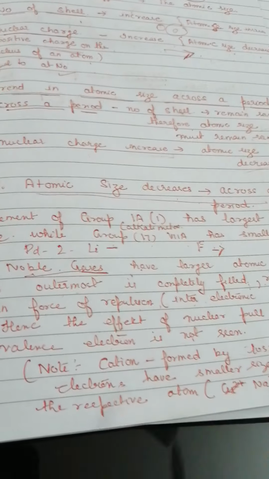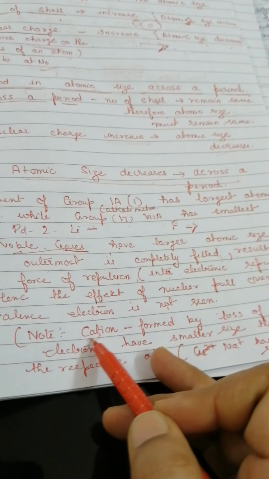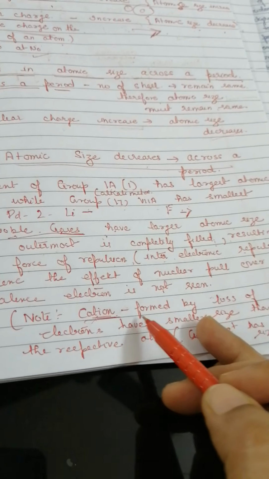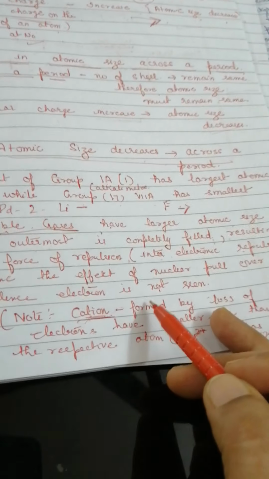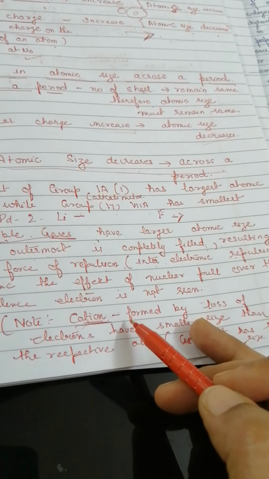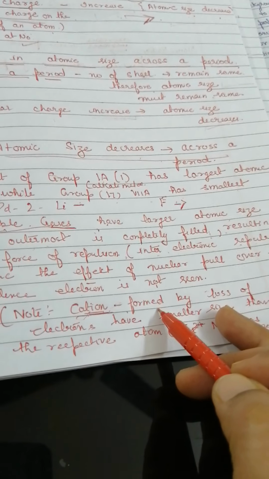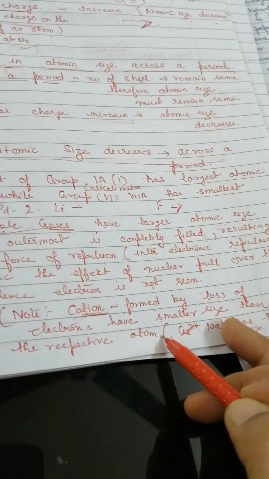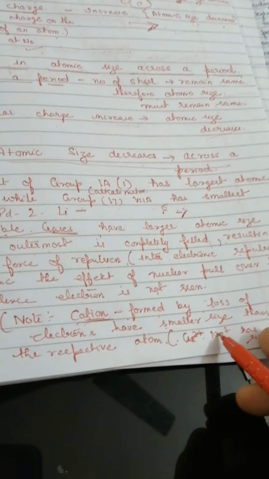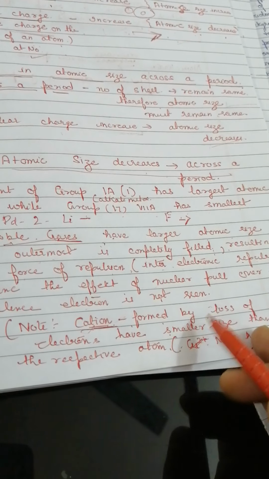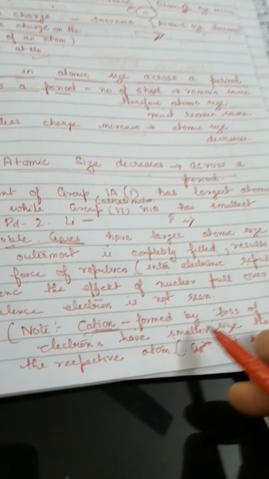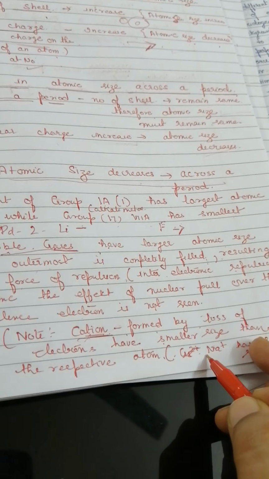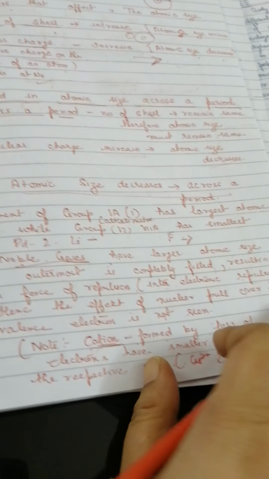Now there is one point to be noted here. In the case of a cation, what is a cation? When an atom loses an electron, it changes to a cation. Sometimes they ask you a question here. Normally a cation has a smaller size as compared to a normal atom. Like Na+ will have a smaller size as compared to sodium, because in the neutral atom, the number of electrons is equal to the positive charge. But if the number of electrons decreases, more force of attraction can be felt on the outer electrons, so the size of the atom decreases.